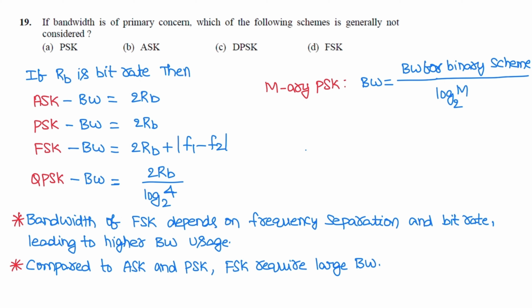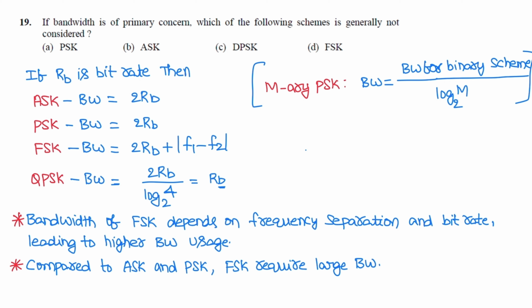F1 is the frequency for transmitting bit 1, F2 is the frequency for transmitting bit 0. For QPSK, bandwidth is 2RB by log 4 base 2, so that is RB. For any M-ary PSK, the bandwidth is 2RB by log m base 2.